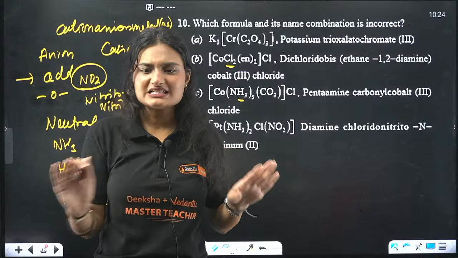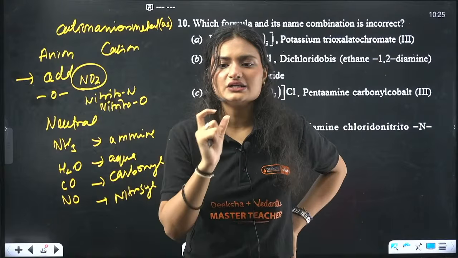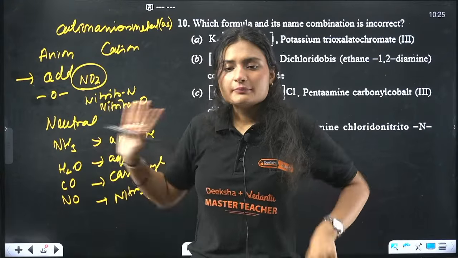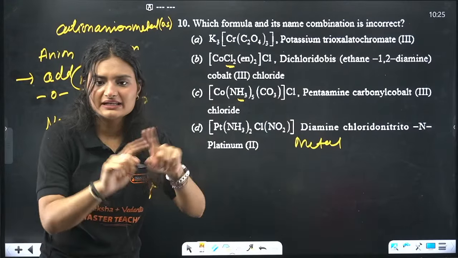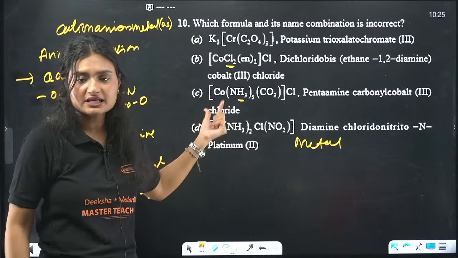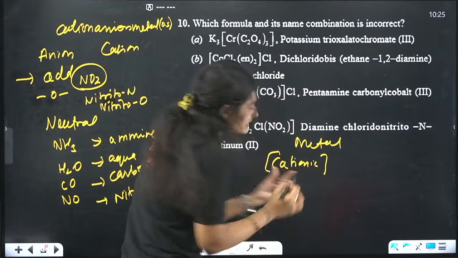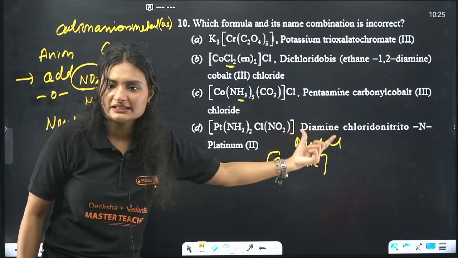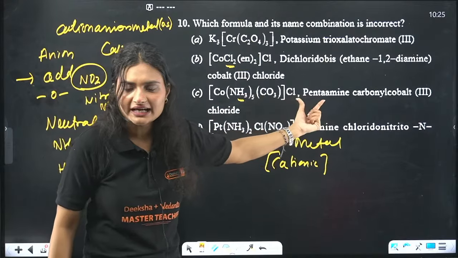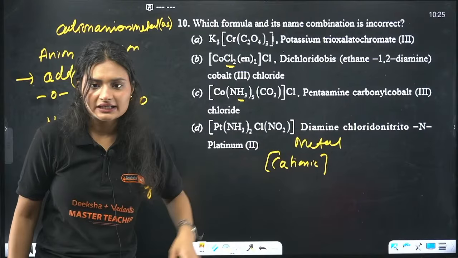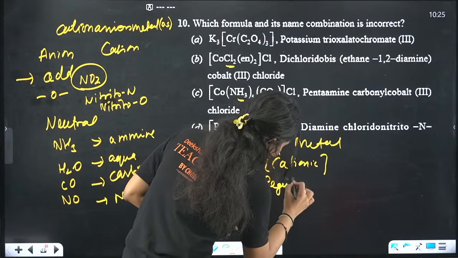These are all the unique ones out there, okay? The rest you will figure out, not many ligands are there. One important thing, name of metal. There are some rules regarding the name of metal. But one important rule regarding the name of metal is this. You have a metal, right? This metal is a part of the complex. If the metal is a part of the cationic complex, or part of the cation, firstly you write the cation, then you write the anion, right? So if the metal is a part of the cation, in that case you just write the name of the metal as it is. Regular name is used.